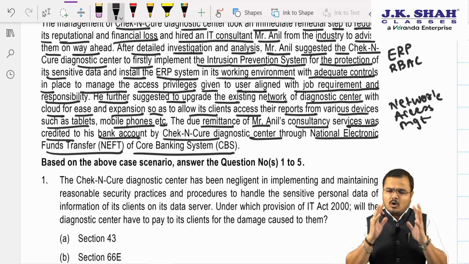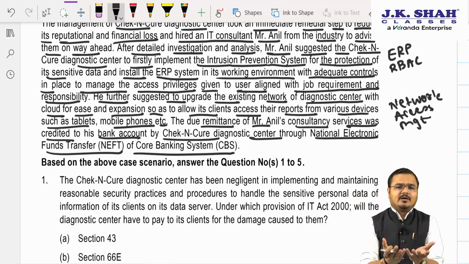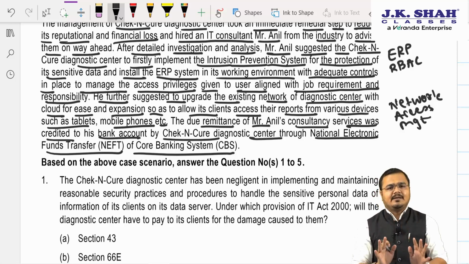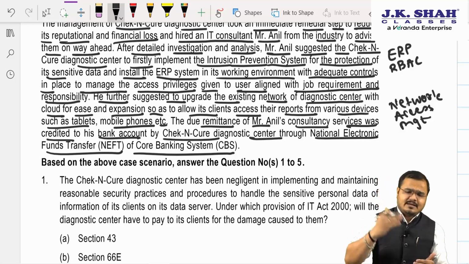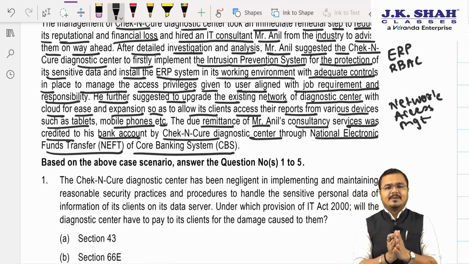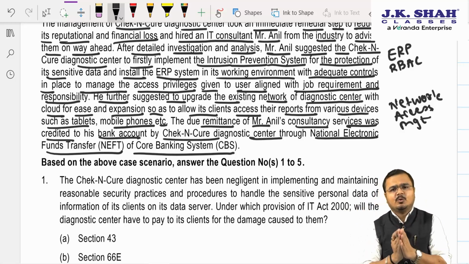So Chartered, all the concepts that might be asked in MCQs. We have not yet read the MCQs, and we are not supposed to read the MCQs first. First we are supposed to read the case study, and while reading, we will try our level best to get clarity on all the topics the case study is covering. I hope it's clear to all. Come on, let us now discuss the MCQ, and this will become easy for you.